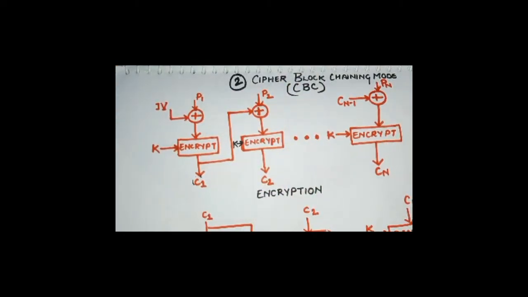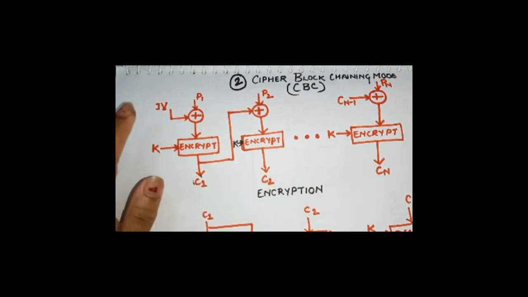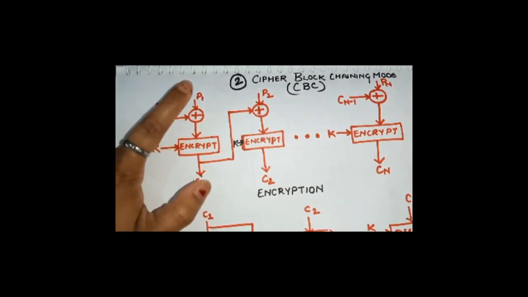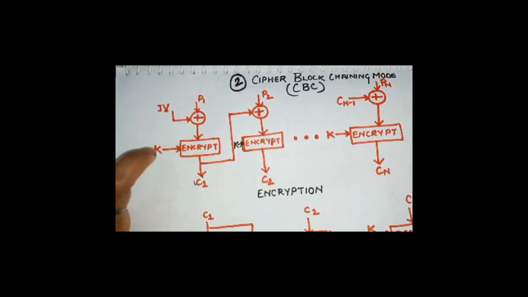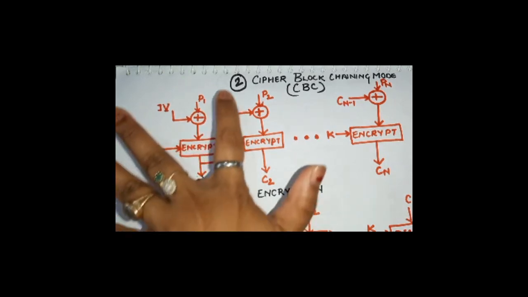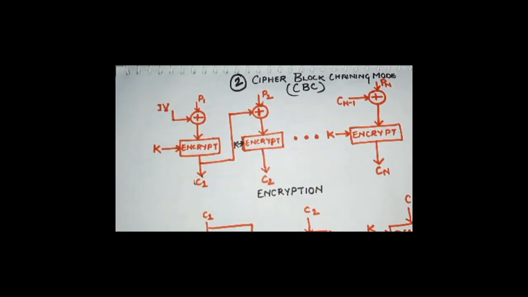This is cipher block chaining mode I'm talking about. What will be done here is we'll be taking the initialization vector and then XORing it with the plain text to generate an input for the encryption algorithm along with the key, and then there's an output generated as cipher block, and the cipher block will also serve as the input for the next round.